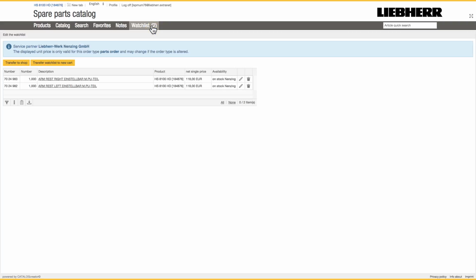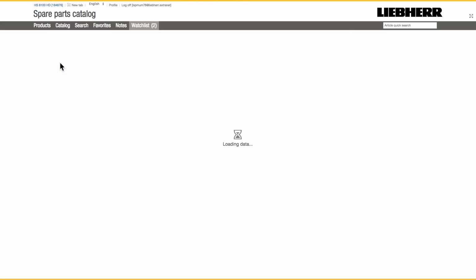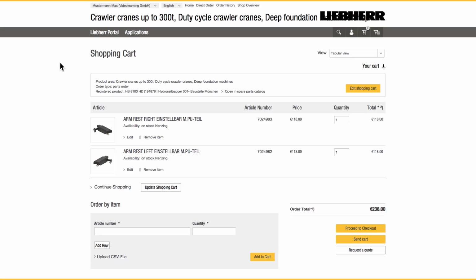Now I have all required items in my watch list. So I transfer them to the shop. With the left button, the articles are added to the currently active shopping cart in the shop. With the right button, I create a new shopping cart, into which my articles are transferred. My shopping cart has been filled with the selected articles.